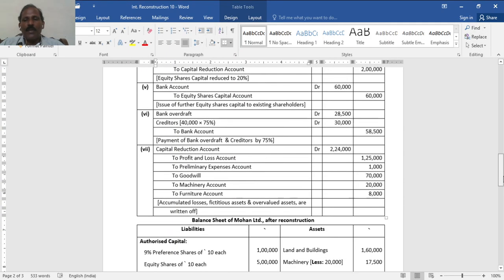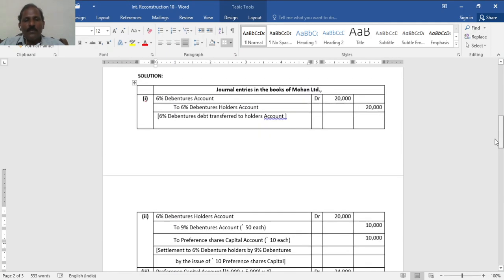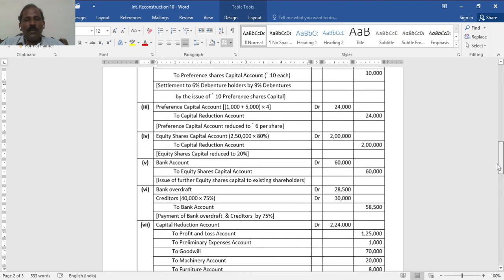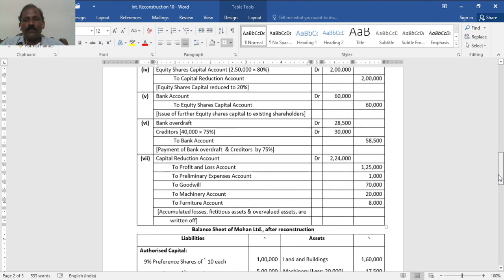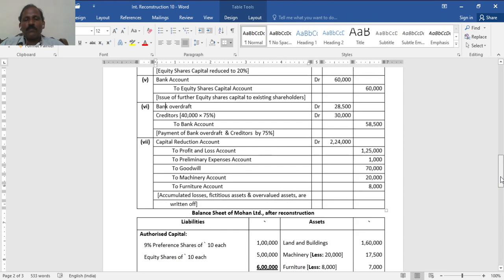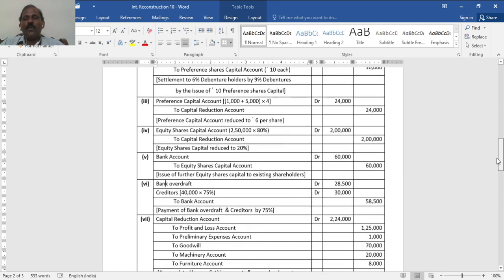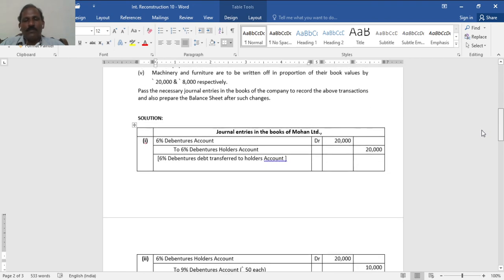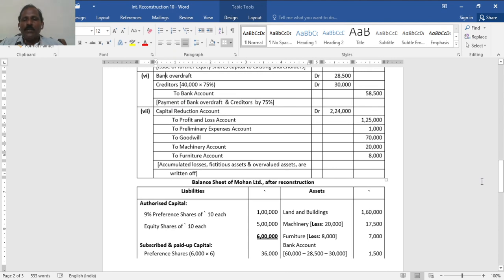Last, the capital reduction balance, no balance first. Second, now in third entry 24,000 plus 4th entry 2 lakh, 2 lakh 24,000. Yes, profit and loss account 1 lakh 25,000 and 1,000 preliminary expenses, both are written off. Then intangible goodwill 70,000. After that 20,000 from machinery and 8,000 from furniture, machinery 20,000, furniture 8,000. It is given amount. Otherwise the proportion they said, amount given. It tallies.